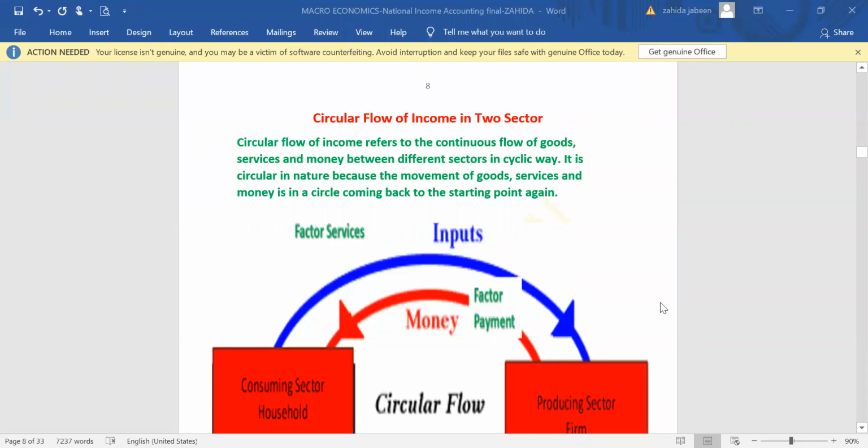Good morning. Today I'll teach you circular flow of income in two sector. When we talk about two sector, what are these two sectors? Before telling you what are these two sector, we'll just have a revision of occupational structure, which you have studied in your 10th, 11th also.